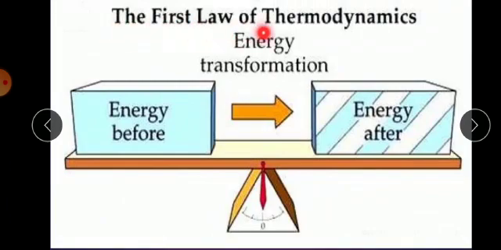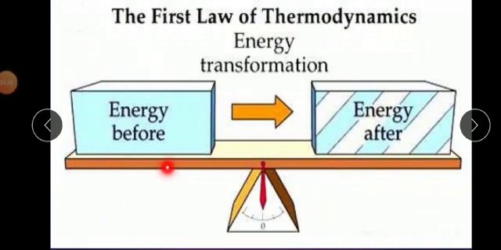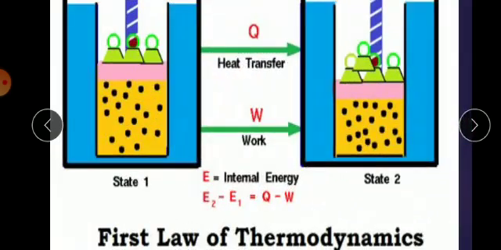So for the first law of thermodynamics, consider the energy transformation: how the energy is before, and after getting converted, what will the energies be? We may know there are many transformations of energies. See here, the internal energy, that means heat, is involved as well as work.